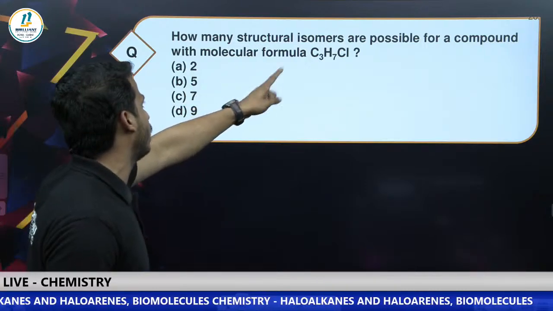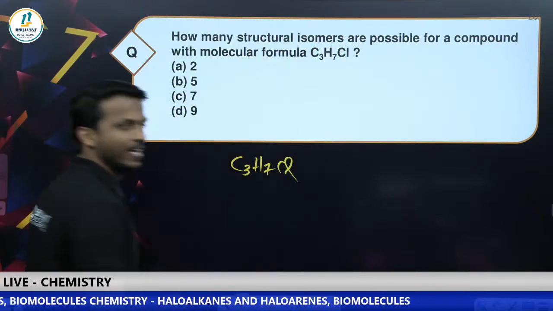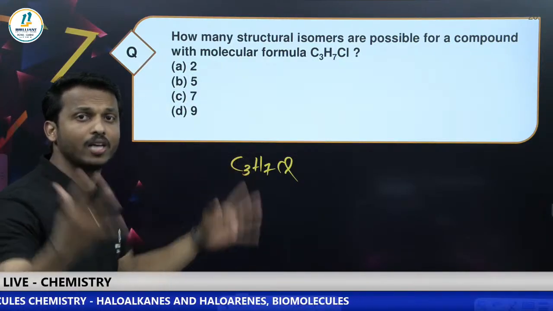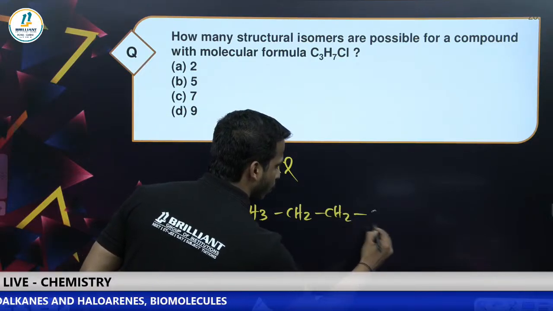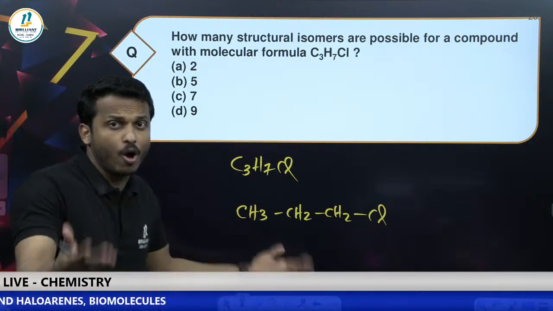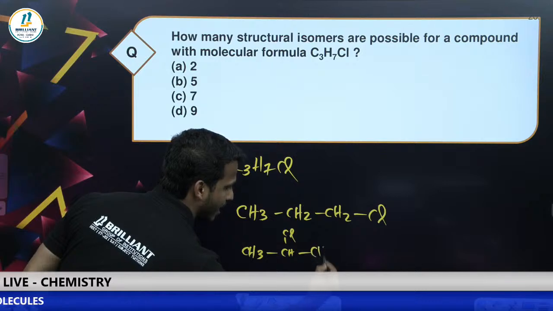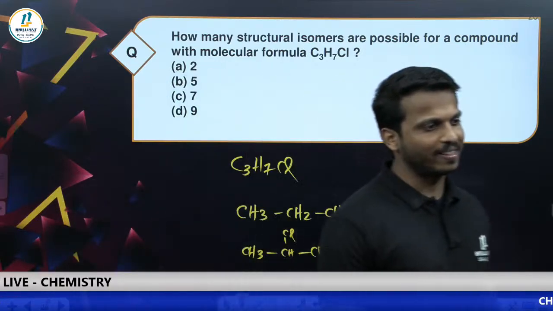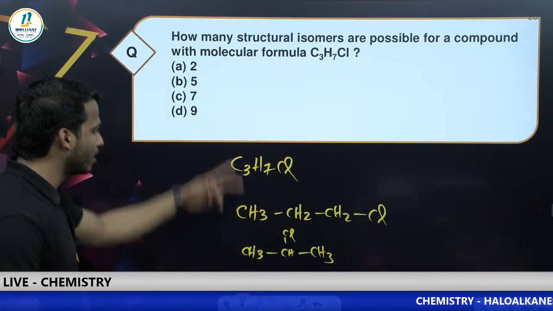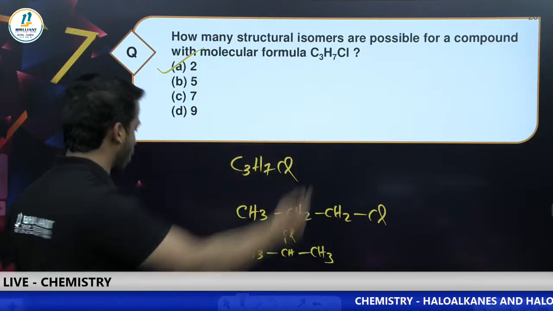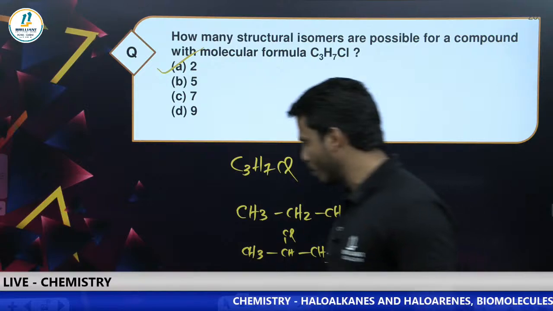How many structural isomers are possible for a compound with molecular formula C3H7Cl? Three carbons, so I can draw it like this with one chlorine: 1-chloropropane. The only remaining possibility is chlorine on the second position, giving CH3CHClCH3, 2-chloropropane. I don't think another structure is possible. So 1-chloropropane and 2-chloropropane are the two structures possible. Let's go with option A. Option A is the correct answer. Good, all of you.